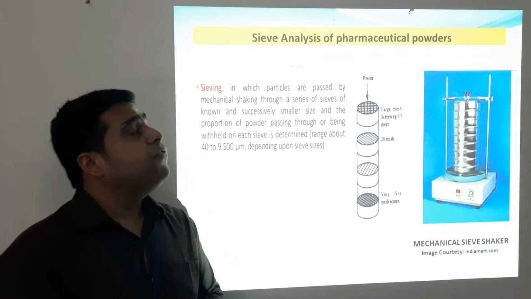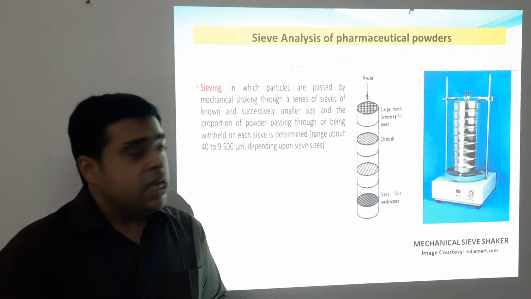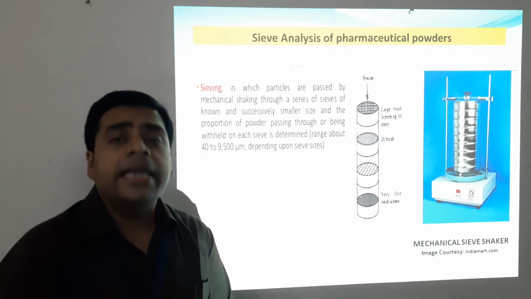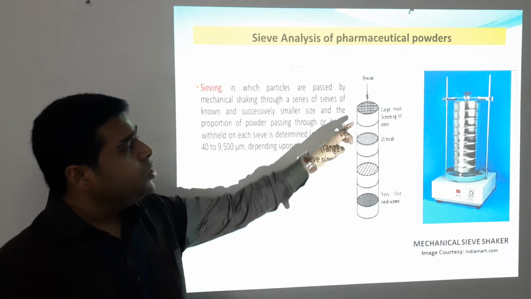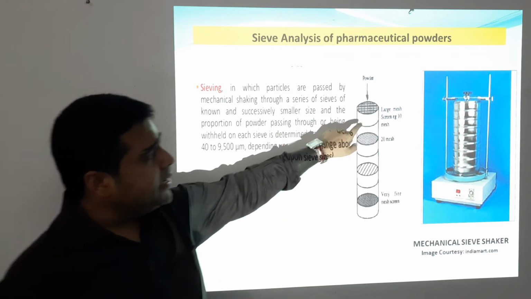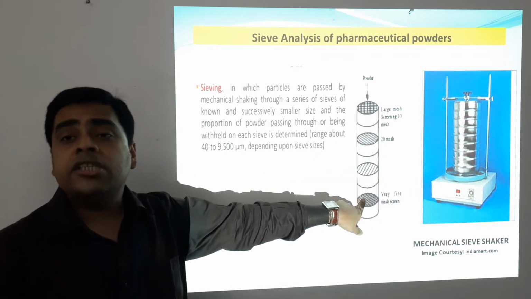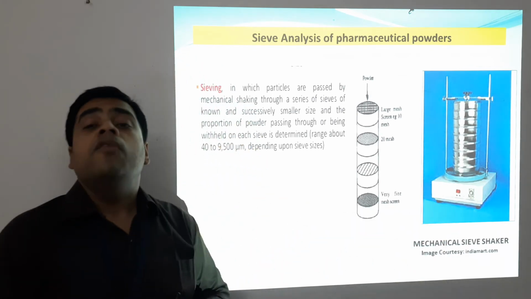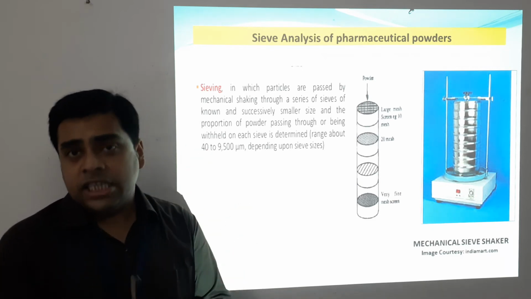Let us come to a very important part, that is the sieve analysis of pharmaceutical powders, which you have probably done. In sieve analysis, the particles are passed by a mechanical shaking process through a series of sieves. The sieves can be arranged in a particular fashion, that is a large mesh screen, maybe the sieve number screen, at the top and the very fine mesh screen at the utmost bottom, and this is the sieve shaker machine with which we generally do the sieve shaking process or the sieve analysis process.